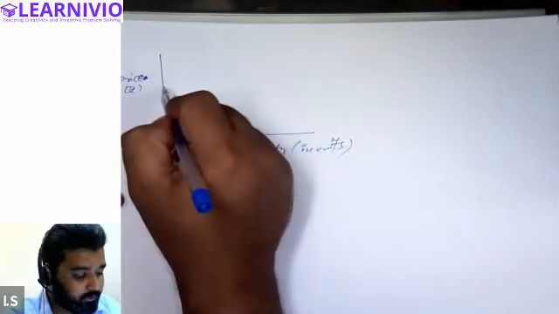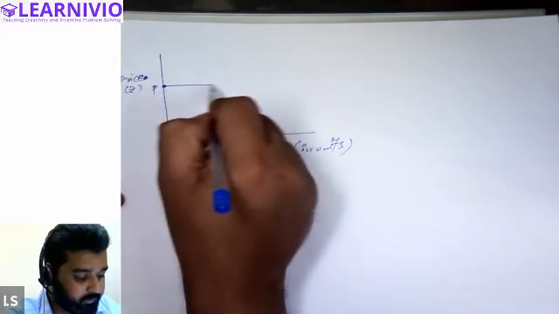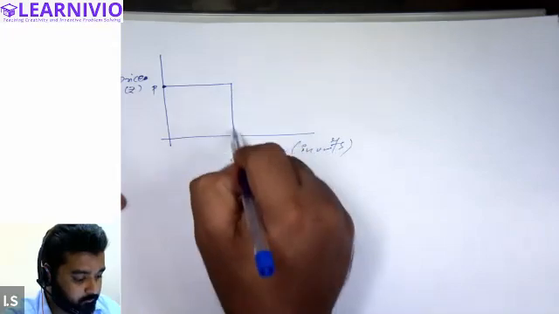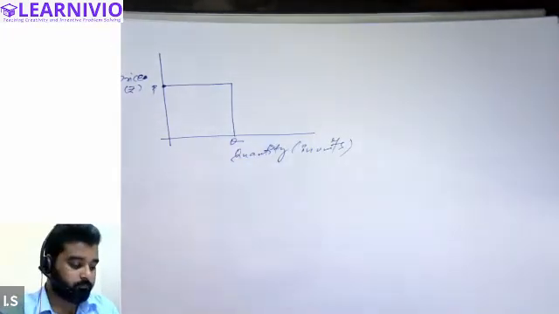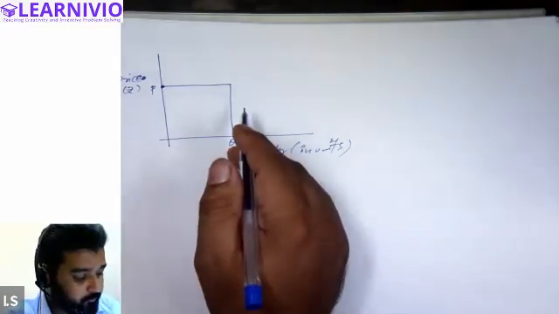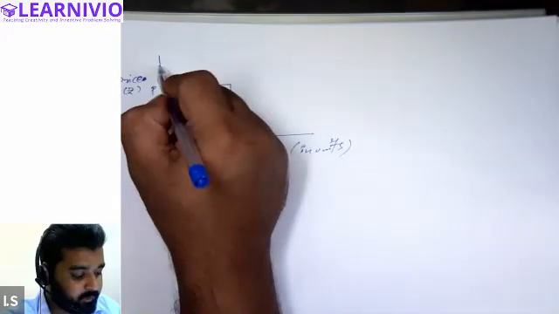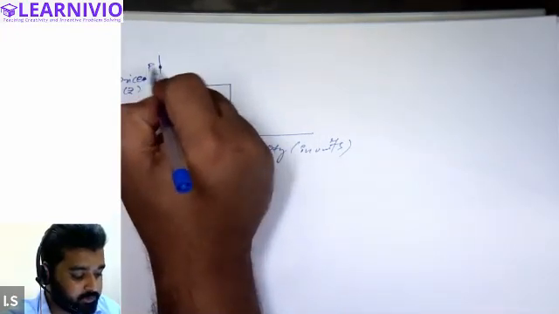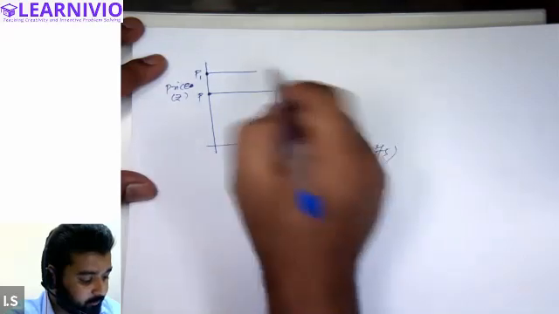Initially, let's assume price was P and quantity was Q. Now, in our example, price increases by 20%, so let's assume this is a 20% increase in price, rising to P1, and quantity declines by 20%.